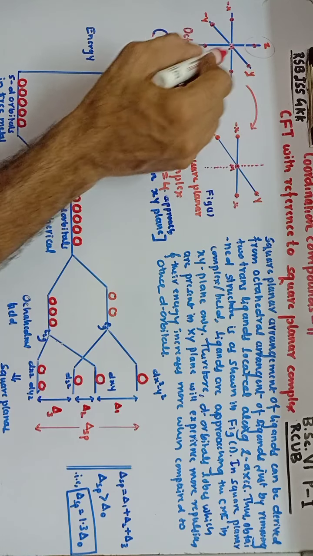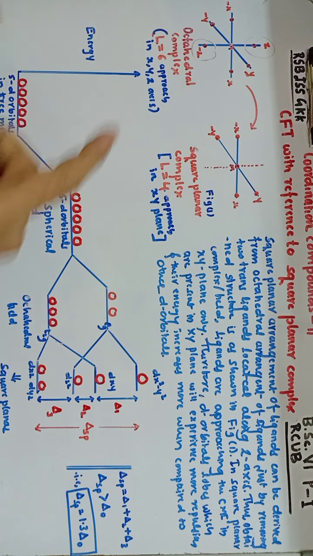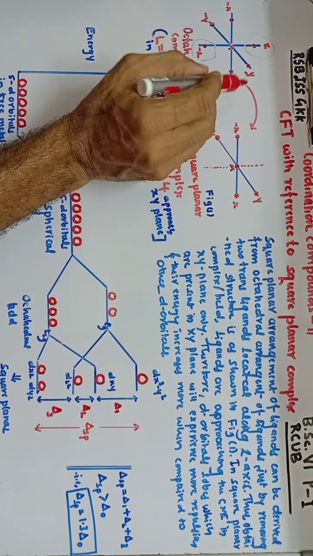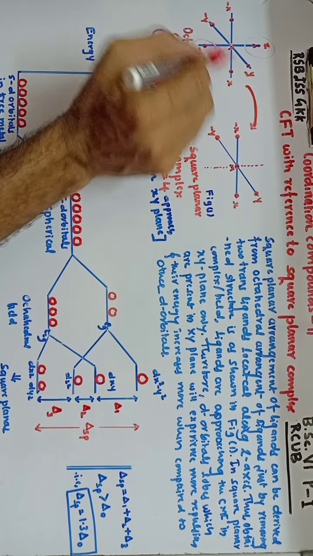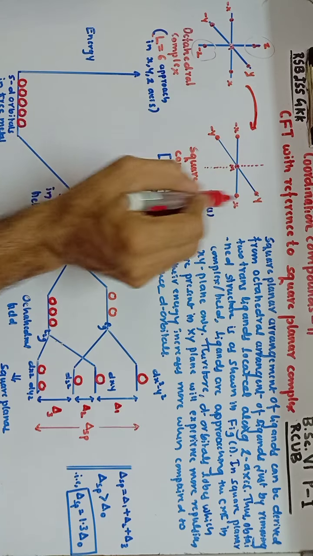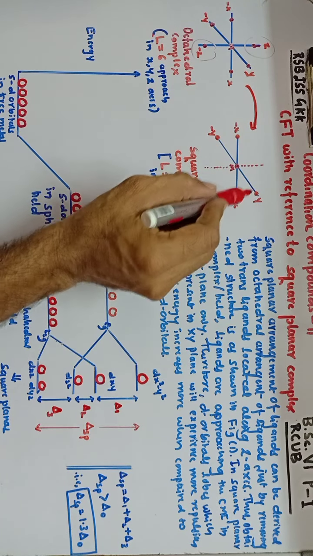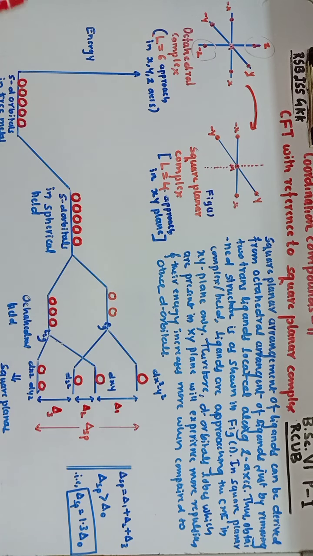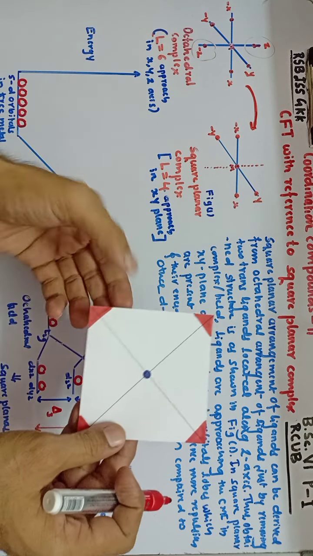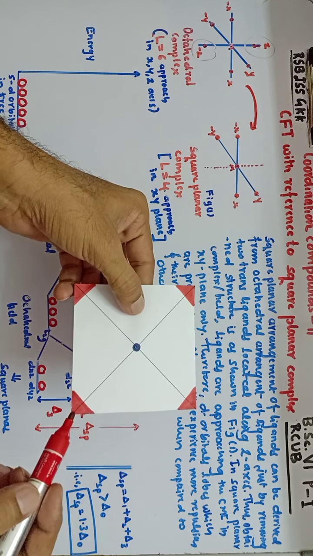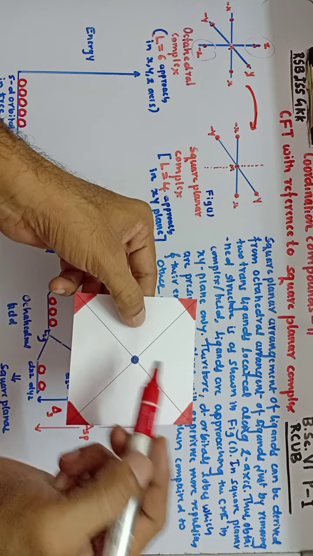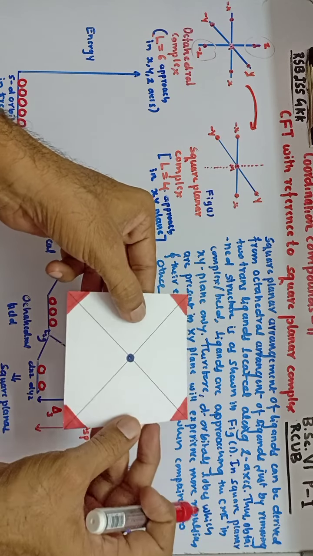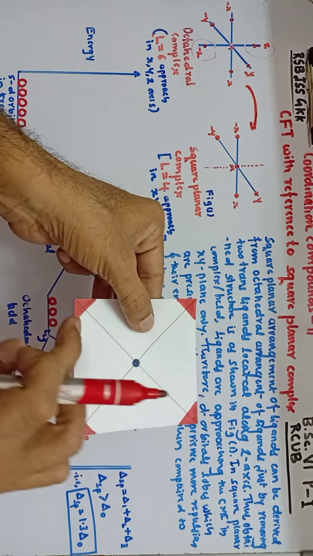If I remove these 2 ligands, then only 4 ligands will remain and those 4 ligands will look like this. If I remove these 2 trans ligands, it looks like this. That means the resulting arrangement will be the square planar arrangement. Just see: if it is the x axis, the y axis, and the z axis, with x and y, minus x and minus y, there are no z axis ligands here. So only 4 ligands are present: 1, 2, 3 and 4.